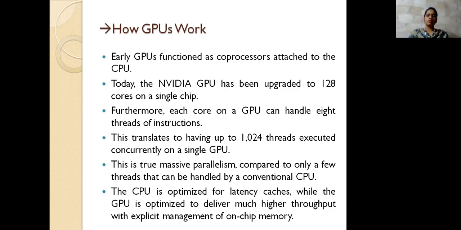How do we specify the throughput? For a single GPU, for a single execution, it supports 1024 threads, and we specify that it will execute that many times. So the throughput of the GPU is very high when compared with the CPU. By using the latency caches and CUDA, everything else becomes compatible with the GPU you are using here.